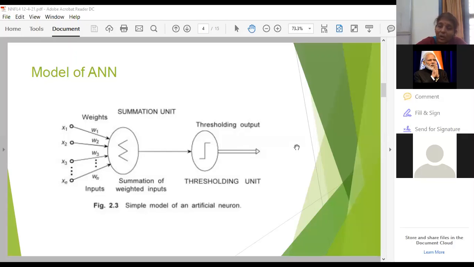The neurons in human brain may be around 10 power 10. Imagine the number. Each neuron is connected to 10 power 4 other neurons. Basically, the weight of human brain is on an average around 1.5 kgs. And average neuron weight of a human being will be 1.5 into 10 power minus 9 grams.